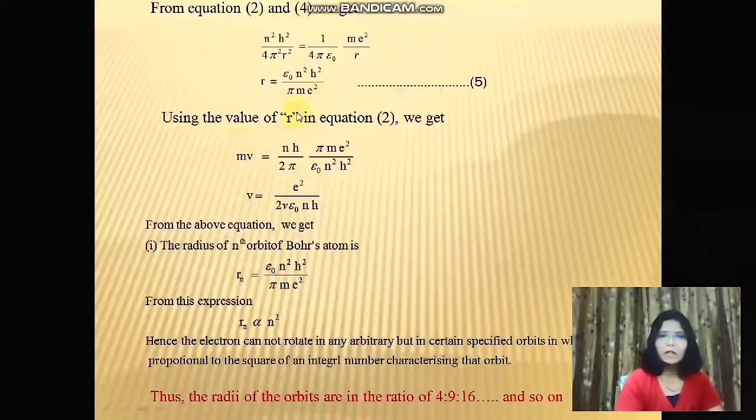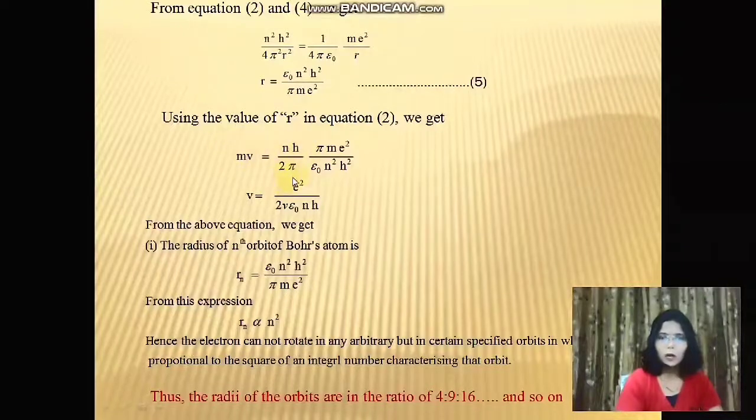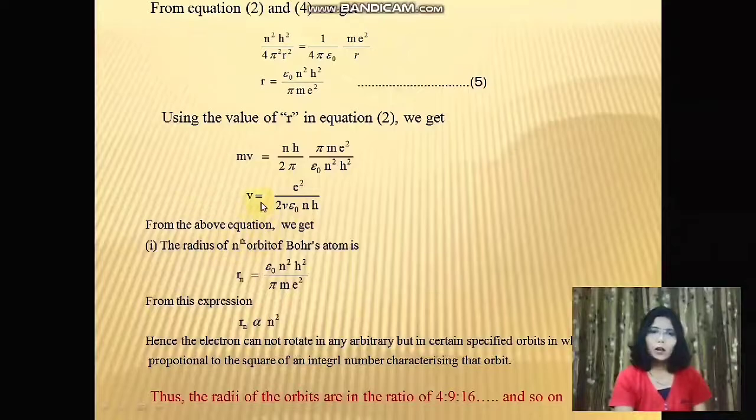Using the value of this r in equation number 2, we can write mv is equal to nh upon 2 pi into pi m e square upon epsilon 0 n square h square. If we rearrange a few terms, we can get the value of v as e square upon 2 epsilon 0 nh. From the above equation, we get the radius of the nth orbit of the Bohr's atom as Rn is equal to epsilon 0 n square h square upon pi m e square.